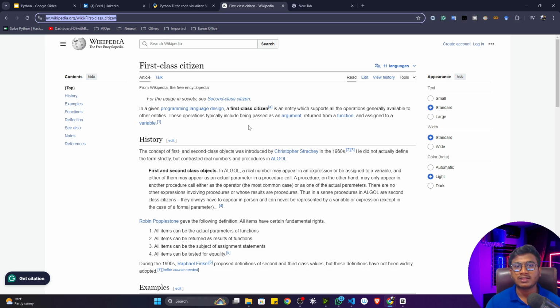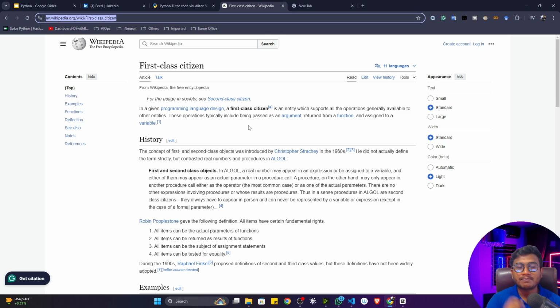That means in Python, whatever data type you have learned, let's say integer, float, string, then Boolean, everything is a first-class citizen because these data types can perform all the operations. Like you can give them as an argument in a function, you can return these data types from a function, you can perform different operations. That is why we call it a first class citizen.